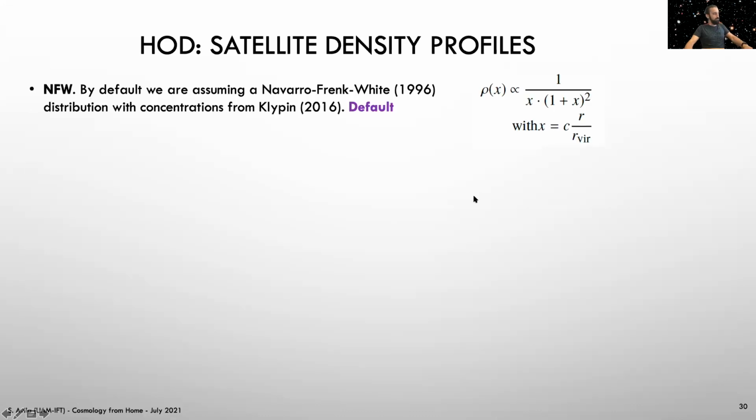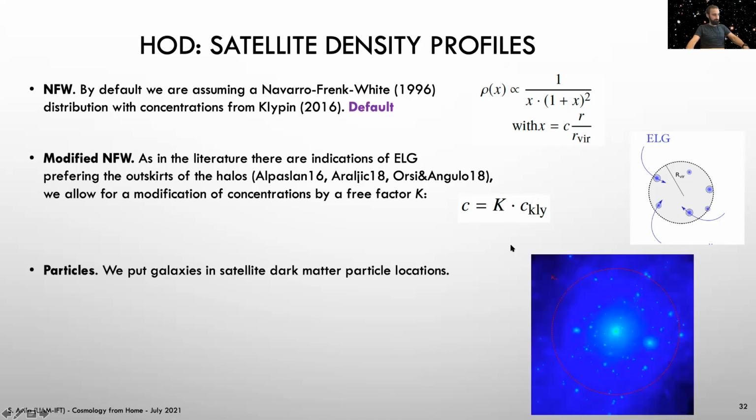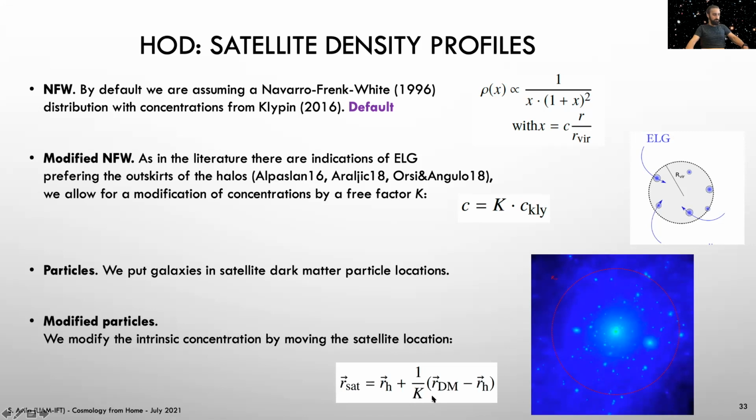The next thing we vary is the satellite density profile. Typically, people use an NFW profile, and this will be our default model here. Then, based on some studies that suggest that emission-line galaxies tend to be in the outskirts of halos, we vary the concentrations of the NFW profiles with an extra parameter K that basically will tend to deconcentrate the distributions. As an alternative, we will also use dark matter particles from the simulation, or we could also take these particles and move them apart with this K factor again.